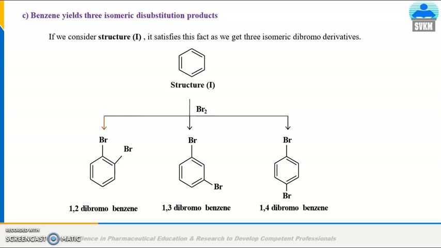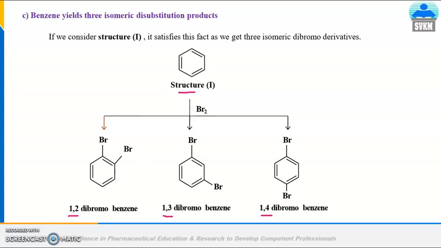If we apply the same criteria, that benzene yields 3 isomeric disubstitution products, and carry out the disubstitution for structure 1, then we get 3 products: 1,2 dibromobenzene, 1,3 dibromobenzene and 1,4 dibromobenzene. So on paper we definitely get the 1,2 dibromo, 1,3 dibromo and 1,4 dibromo, the 3 structures. These are the ortho, meta and para dibromobenzene. So we are getting the 3 structures.